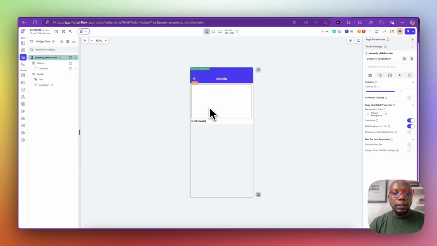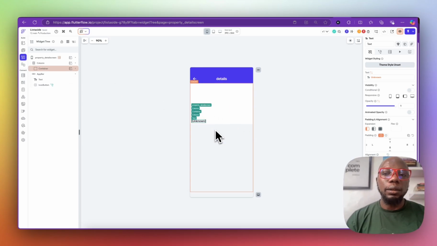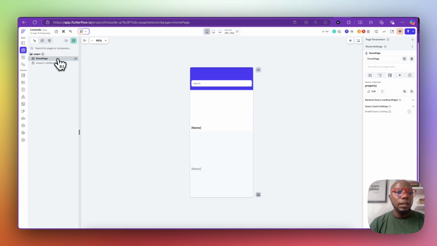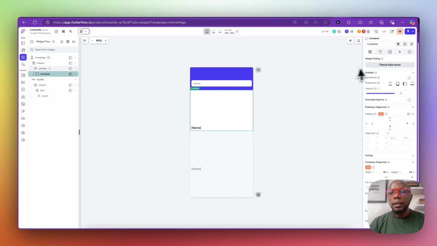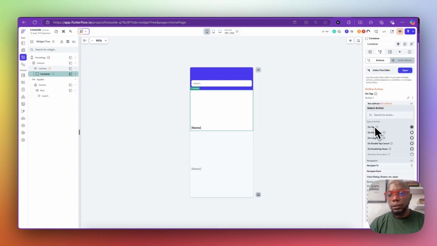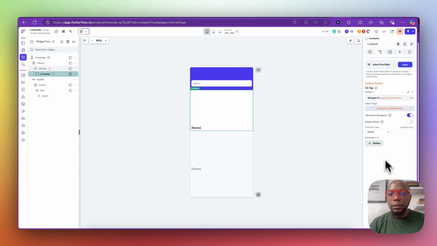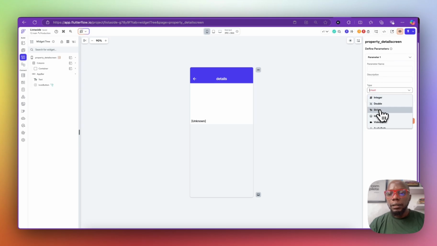That's going to be the detail screen, and then I'll come back here, and that's just what we're going to do. So we come back here, and then this is going to be the title, and then we have a description and the rest. But before we're able to do that, we need to pass the data from one screen to another one. So we need to click on the home page, come back here to this container beneath list view, and then we're going to click on action, say add action, and then we're going to navigate to the property detail screen, but we're going to have to pass a parameter. So we're going to pass this parameter right there, and this is going to be a document. So I'm going to pass it as a doc.